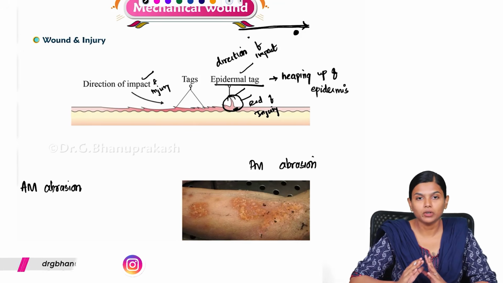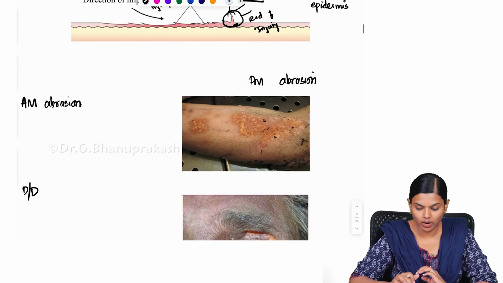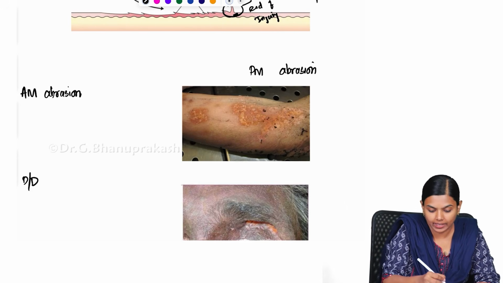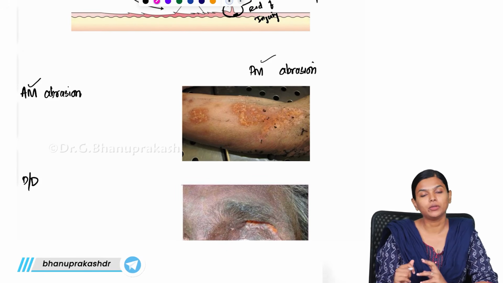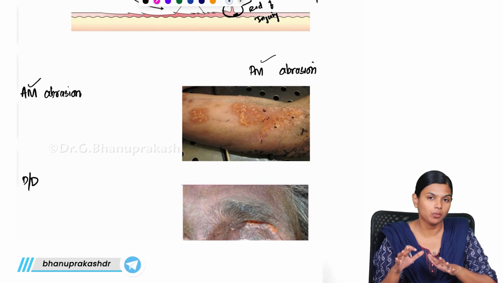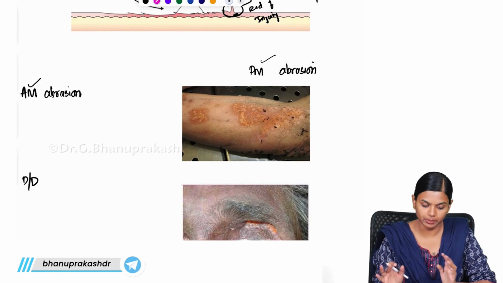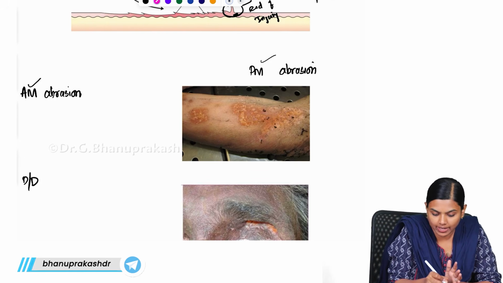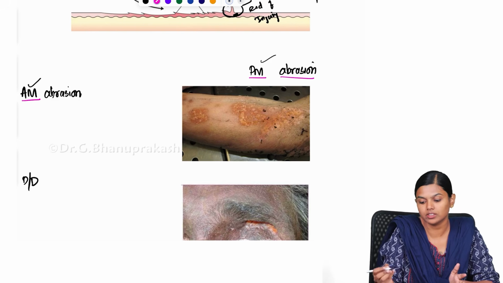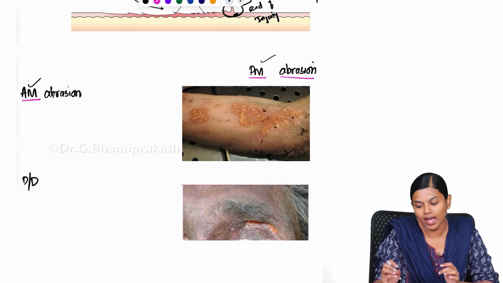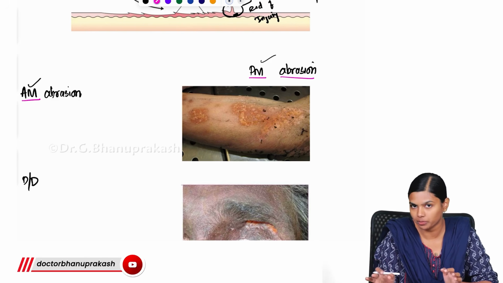Now we have seen about direction of impact. Next, what we have to know about is antemortem and postmortem abrasion. So what do you mean by antemortem abrasion and postmortem abrasion? So typically it means an abrasion that happens before death is antemortem and abrasion that happens after death is postmortem, right? So where all you can expect this postmortem abrasion?